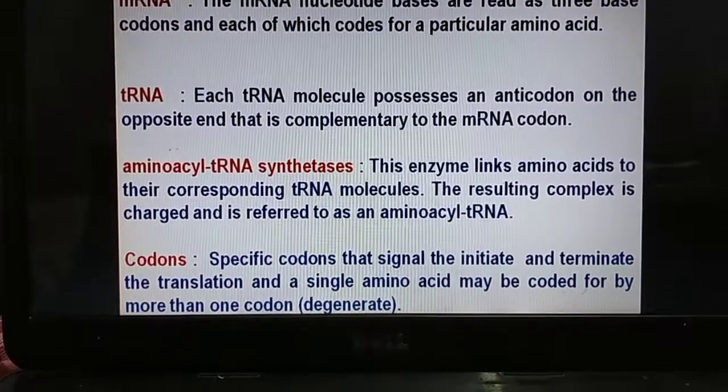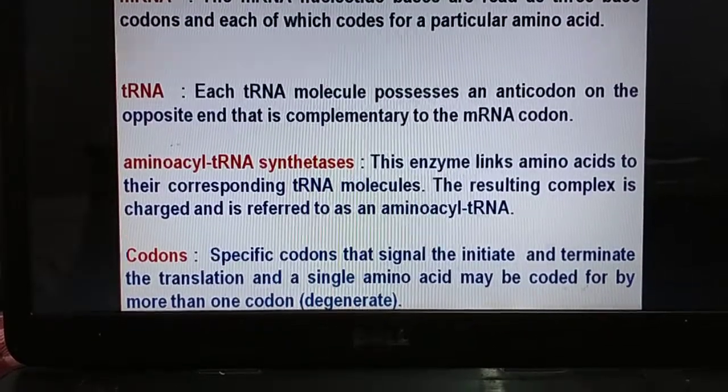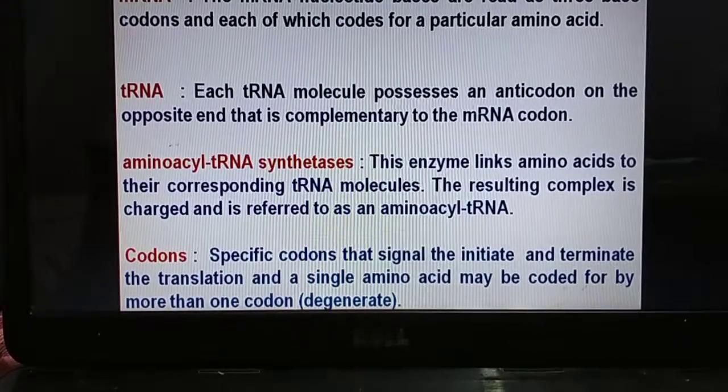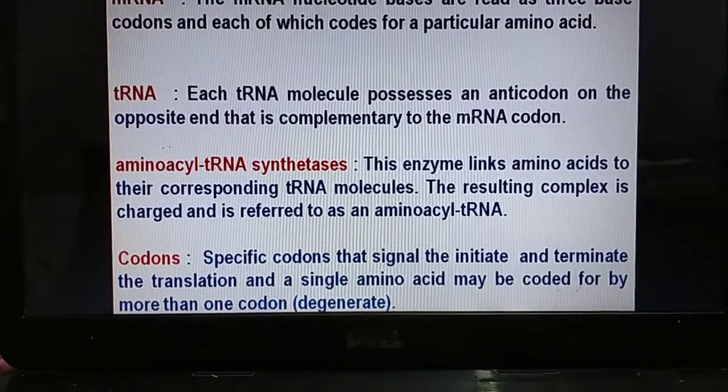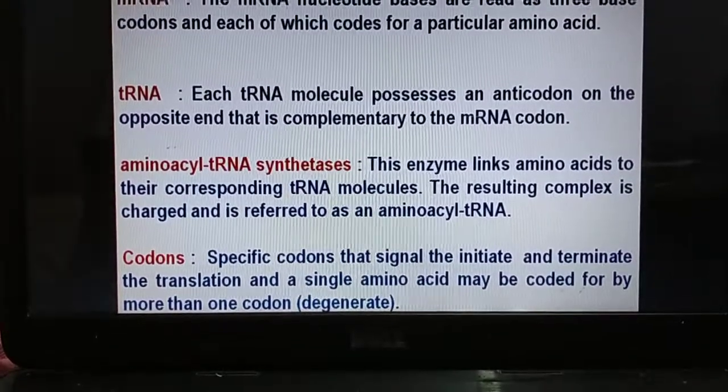Codons. Specific codons signal the initiation and termination of translation, and a single amino acid may be coded by more than one codon, that is, the code is degenerate.